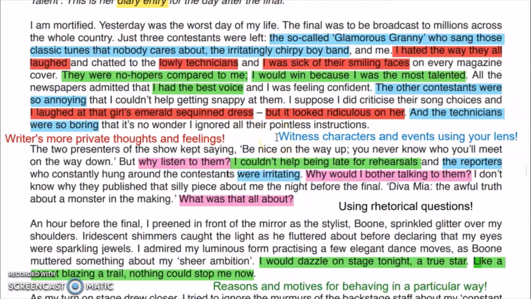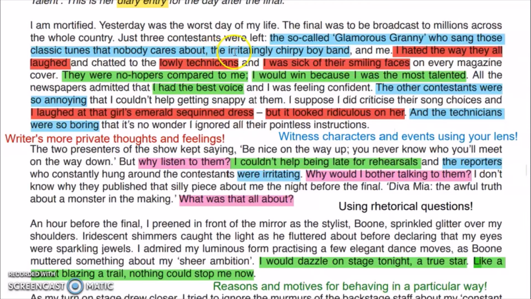Another important feature of diary entry is to witness characters and events using the writer's lens. The one who is writing the diary, we see the characters through their perspective, because they are the ones who are writing the diary. All the statements in blue here will give you the example of this feature, that you are witnessing characters through their eyes. "The so-called glamorous granny who sang those classic tunes that nobody cares about" means she's talking about somebody and calling her a glamorous granny.